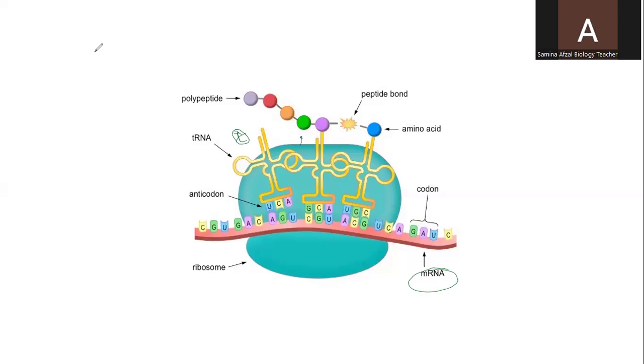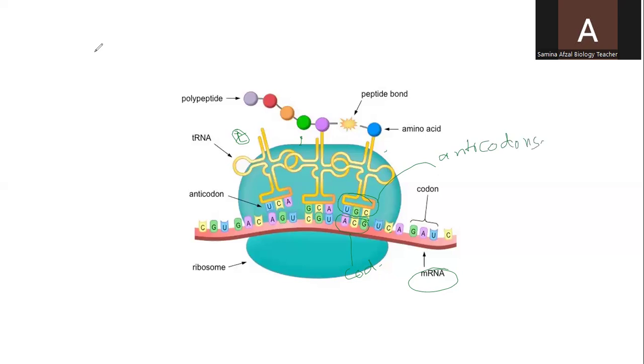The amino acids are there. These amino acids are joined on one end of the transfer RNA, and on the other end you can see the triplet codes. These codes on the messenger RNA act as the codons, and the three nitrogen bases which are attached with the transfer RNA will be called anticodons. So codons and anticodons.